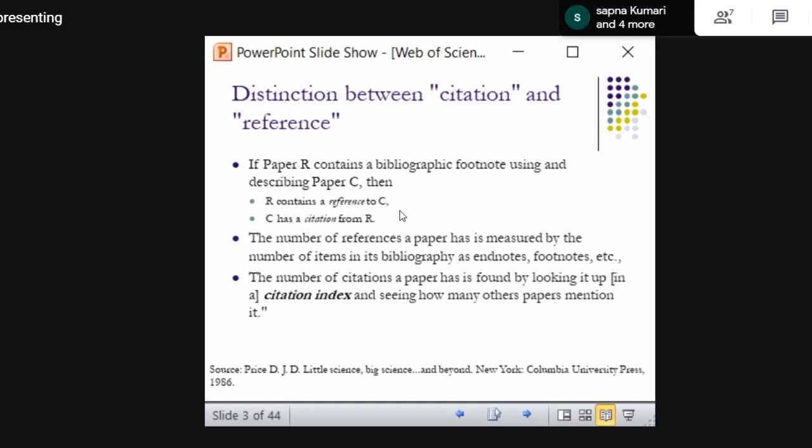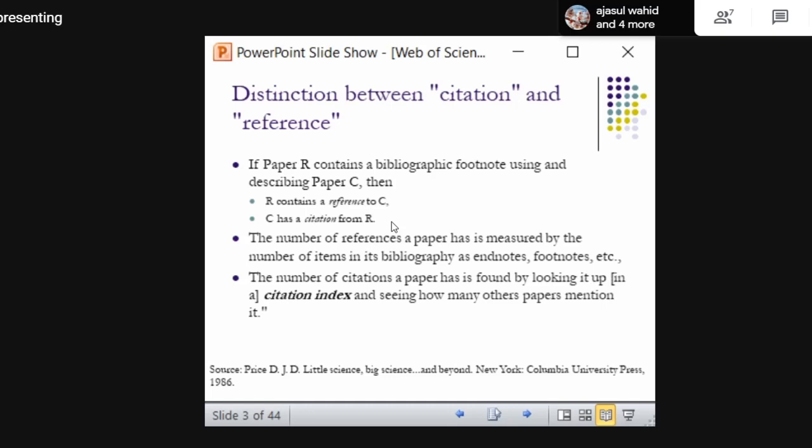That means I have provided credit to Abhilash. That means Abhilash has received a citation from Abu. So in order to check how many citations Abhilash has received, there needs to be a citation index. Okay. So similarly, Abhilash's paper might have received citations from other papers also.